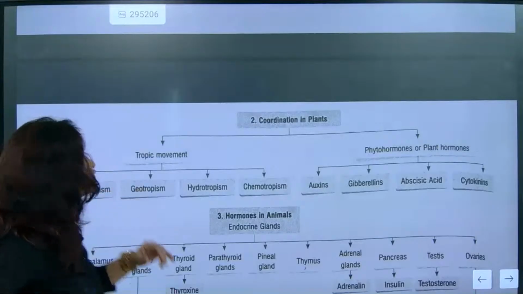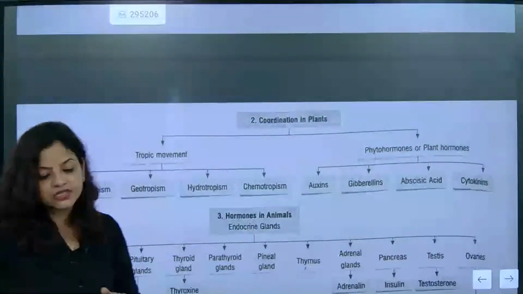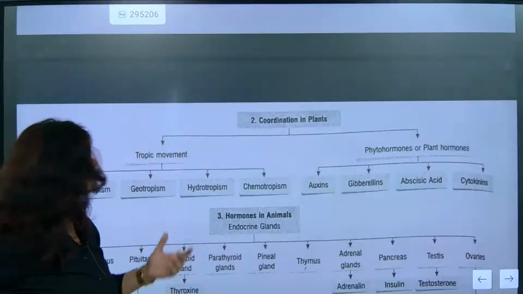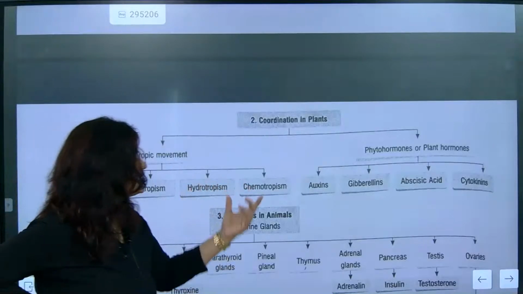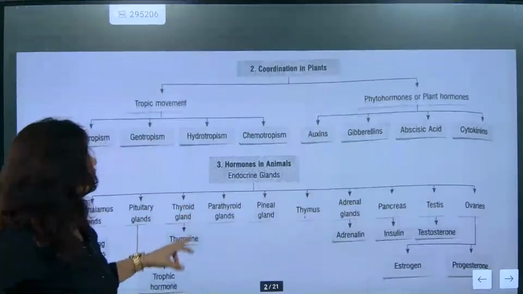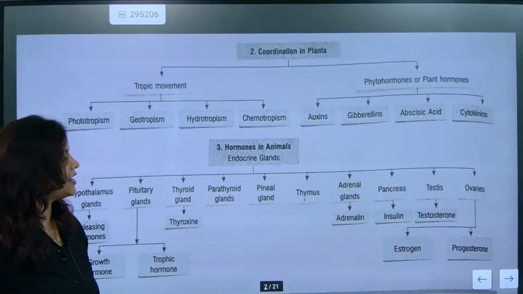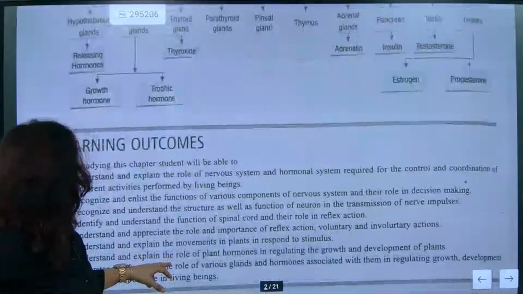And second one is geotropism. Geotropism means attraction towards gravity. The root system of the plant will show attraction towards gravity. Hydrotropism. Hydrotropism means affinity for water. Next is chemotropism. That's the chemical content. Understood? So now hormones in animals, that is endocrine gland, exocrine gland, and different type of hormonal system, and its working we are going to understand.